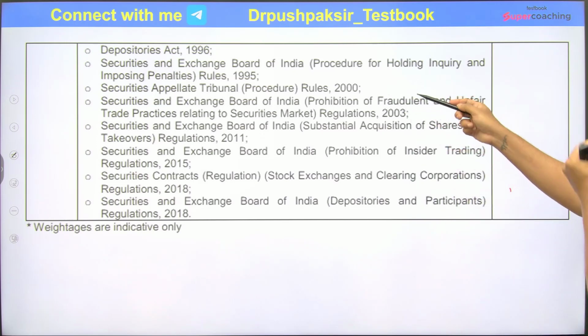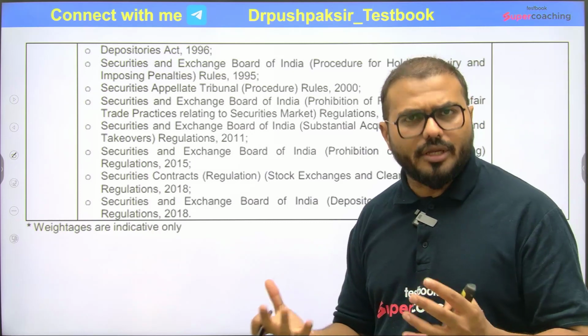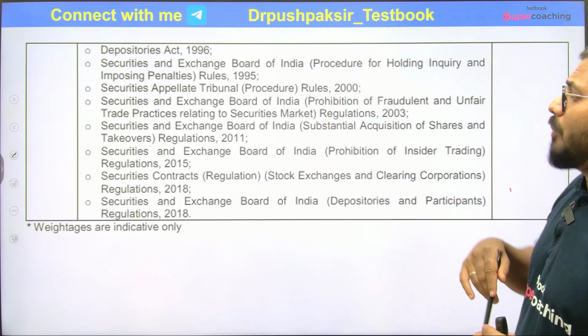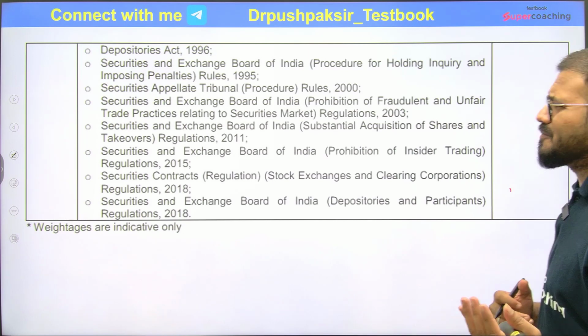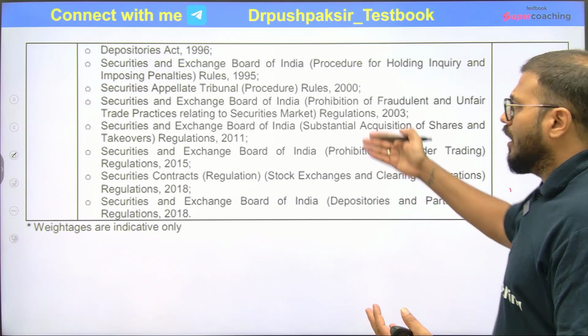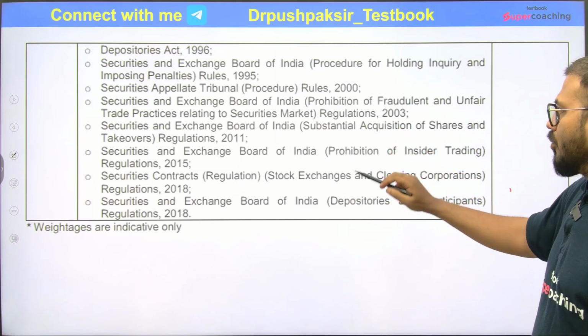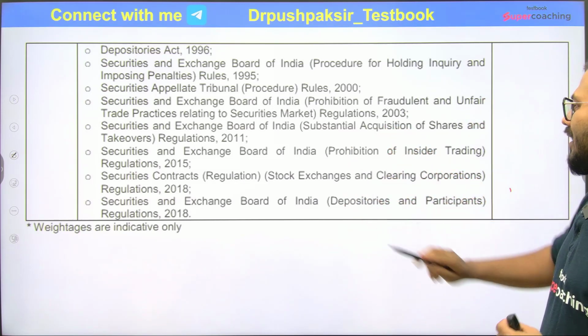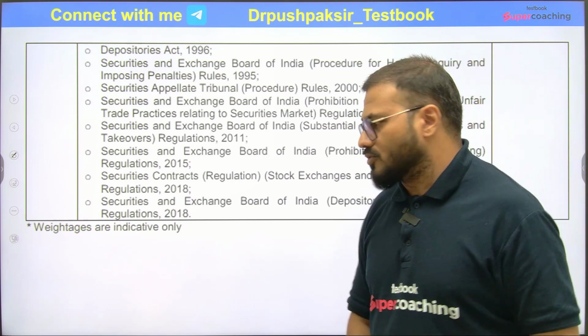Then the Appellate Tribunal, which I have talked about, that it has the role of a quasi-judicial authority. Then the Depositories Act 1996, you might see some questions, but not much. This last part is more and more focused from here: substantial acquisitions, prohibition of insider trading, then the clearing corporations and the depositories and the participants. So you just need to focus on that part.